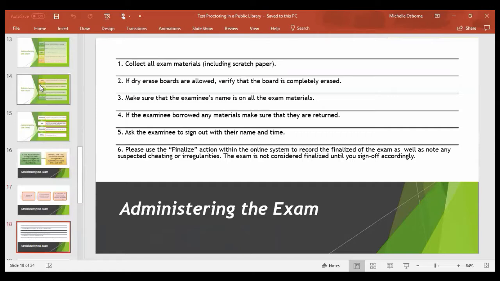If you do not finalize the exam, then it shows that the student has not taken the test. So that is one very important piece of information to remember.